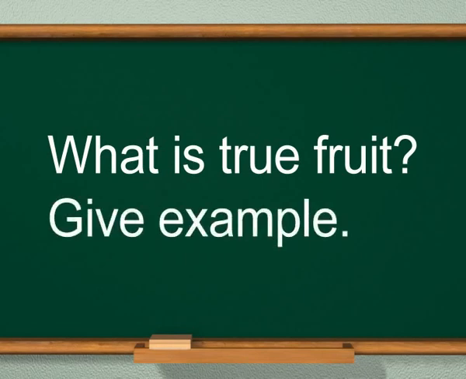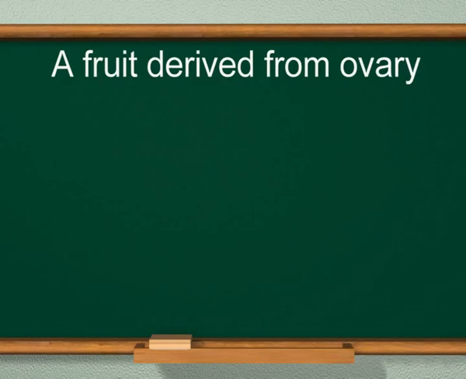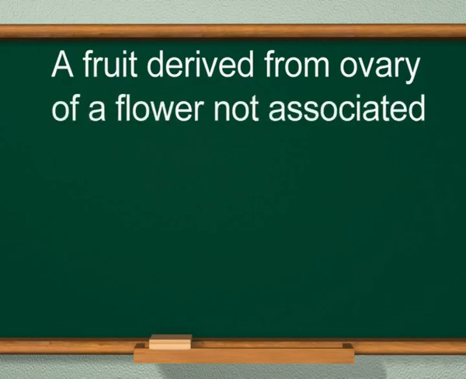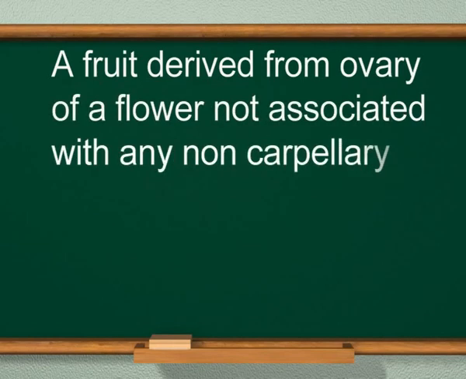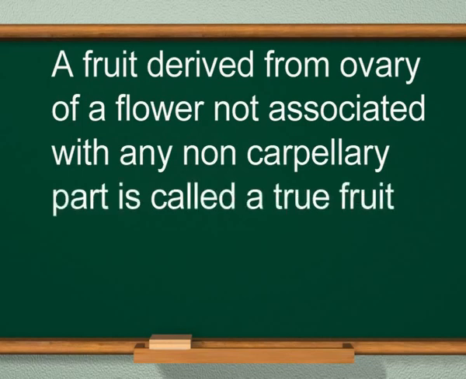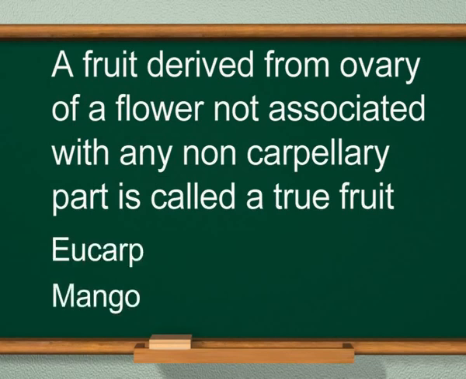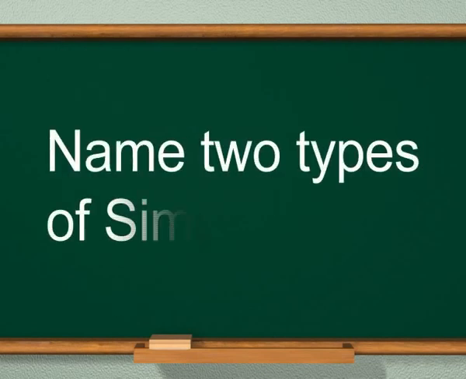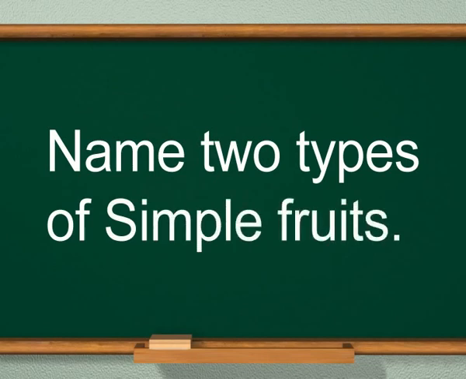Give example. The answer is, a fruit derived from ovary of a flower not associated with any non-carpellary part is called a true fruit. It is also known as eucarp. Common example of true fruit is mango. My next question is, name two types of simple fruits.